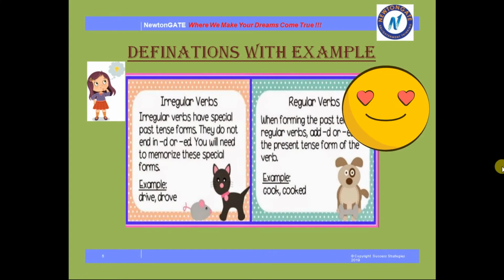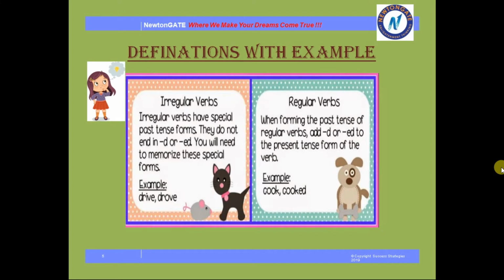Okay, now see in the next part, definitions with examples. Now, what is an irregular verb and what is a regular verb? See, irregular verbs have special past tense forms. They do not end in D or ed. You will need to memorize this special form. Example, drive, drove. So you didn't use D or ed. Okay, the example is drive and drove. It is in past tense, but still you didn't use any D or ed.